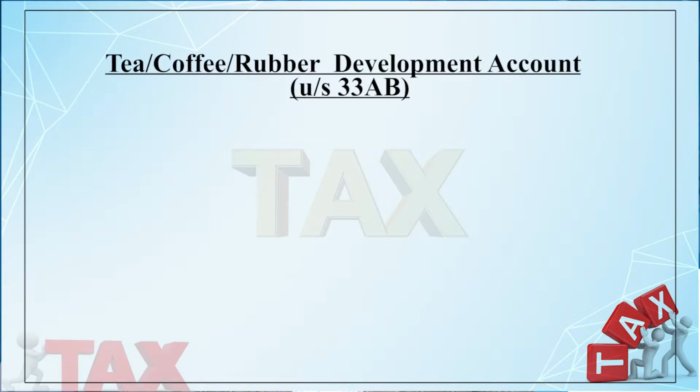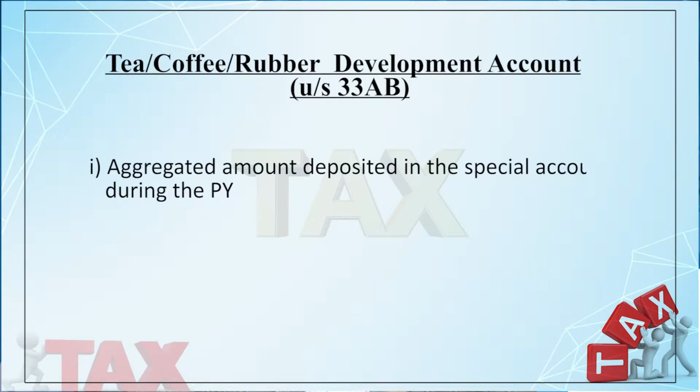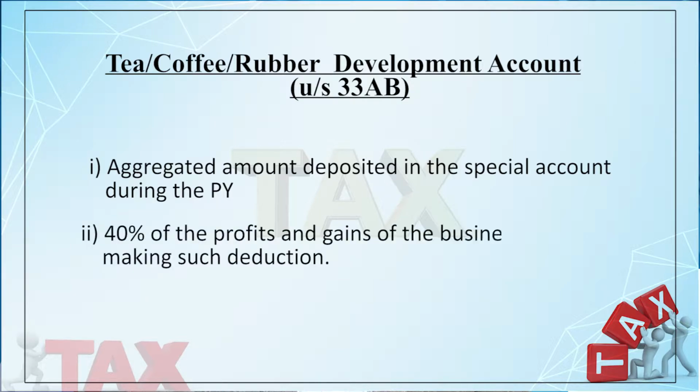But you have to consider here two amounts. Number 1 is the aggregated amount deposited in the special account or scheme, and number 2 is 40% of the profit and gains of the business before claiming such deduction, whichever is less. So you have to consider two figures.